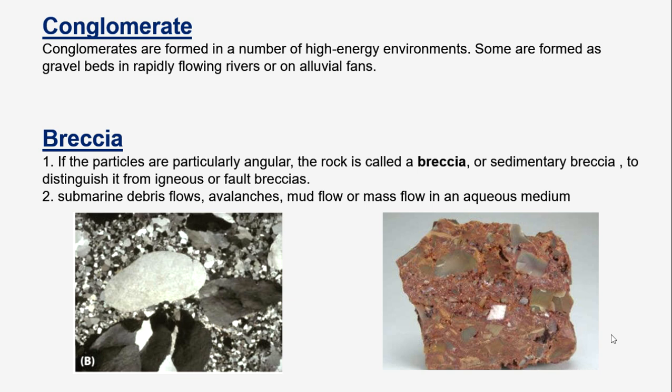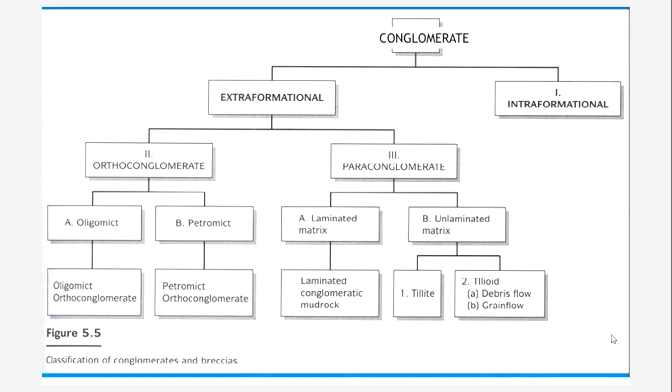We also find igneous or fault breccia, so we use the term sedimentary breccia. These are generally formed in submarine debris flows, avalanches, mud flows or mass flows, and thus this is the basic difference between conglomerate and breccia. Now we will see the classification of the conglomerate.